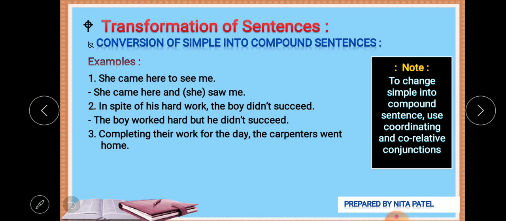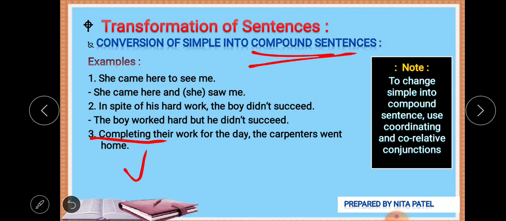Completing their work for the day, the carpenters went home. Again, look at this word completing. Now it is a use of gerund or present participle, any one of them, right? It is not the verb, but as we have to form into compound, we can use it as a verb.